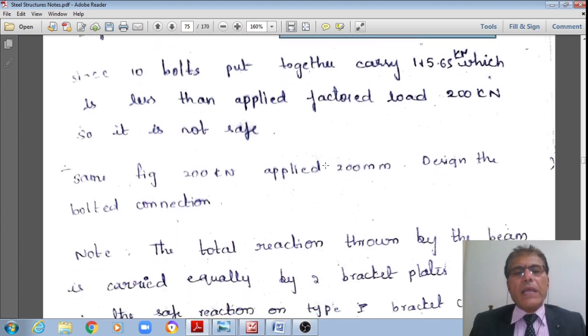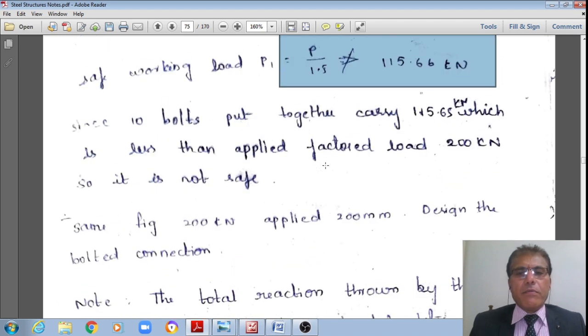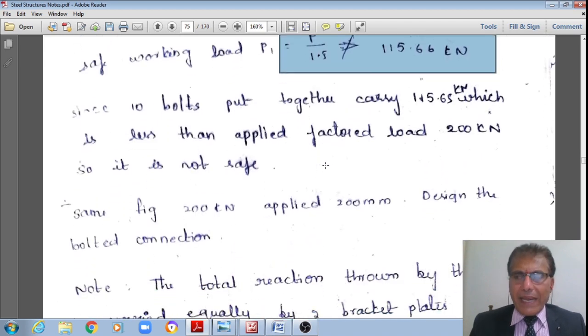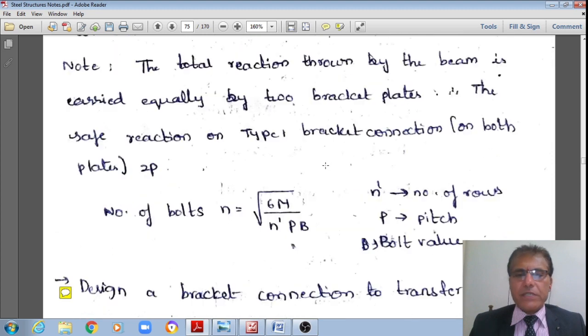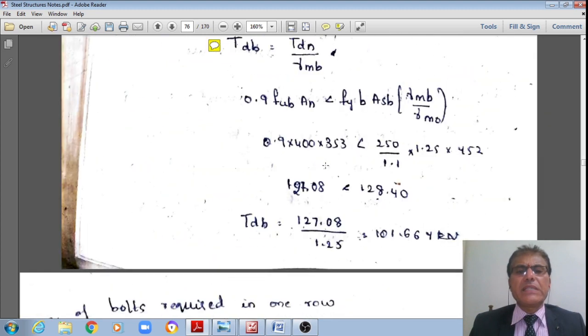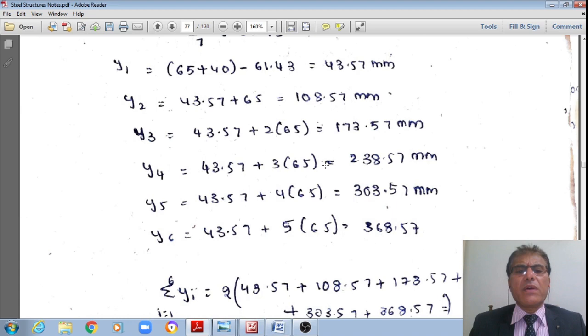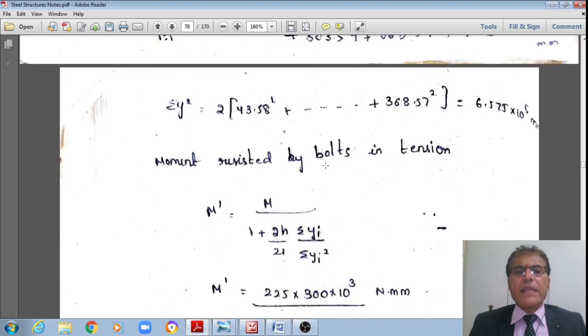That is how the design of the type 1 bracket connection, the type 1 bracket connection. Right, now once we have examined that, let us go quickly to the type 2 bracket connection, students.